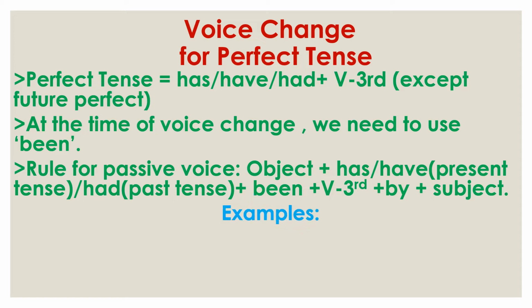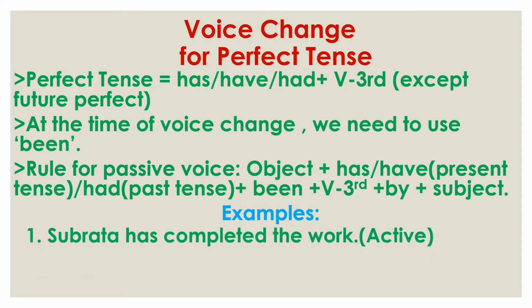Now see some examples. The first example, Subroto has completed the work. Here Subroto is the subject, has is the helping verb, completed is the verb third form, the work is the object. So has completed indicates this sentence is in the perfect tense.